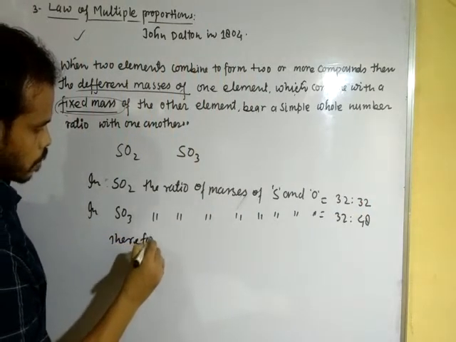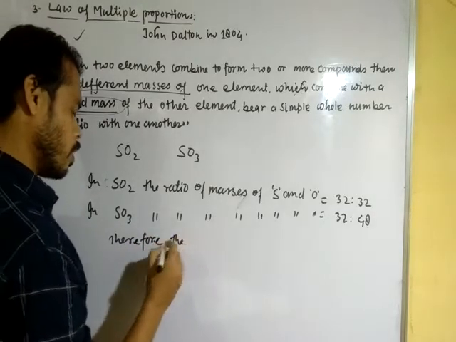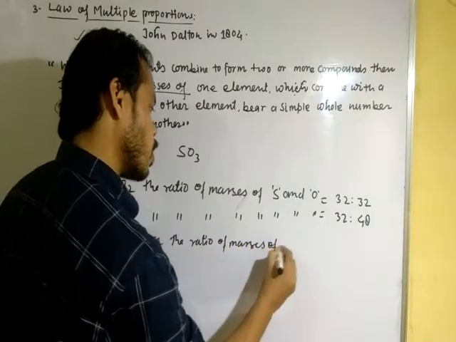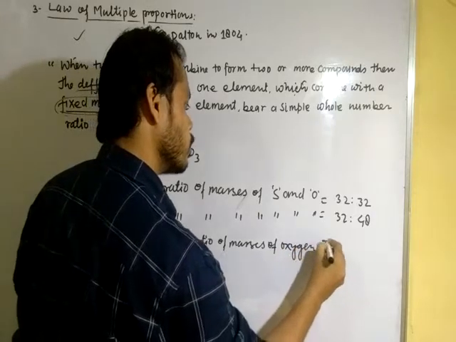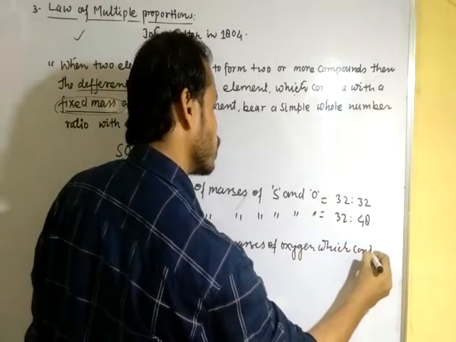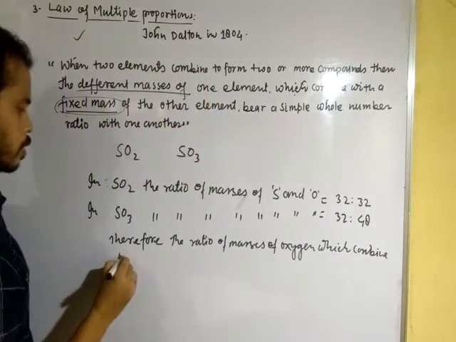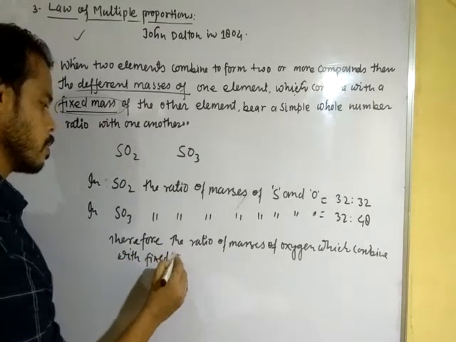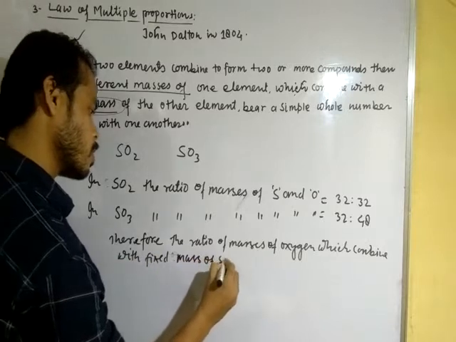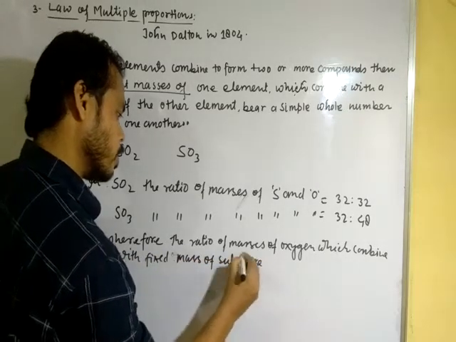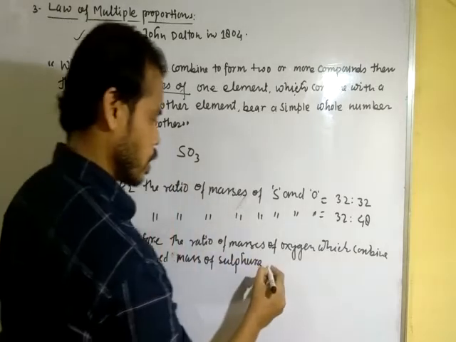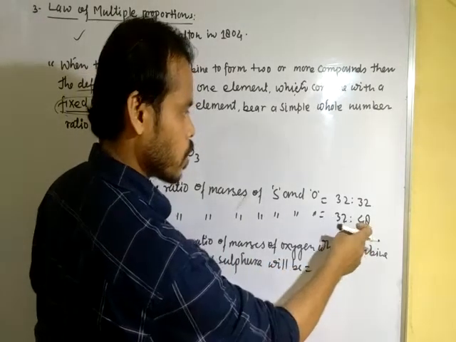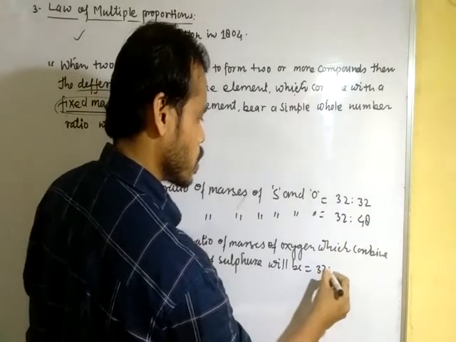Therefore, the ratio of masses of oxygen which combine with a fixed mass of sulfur, that is 32 parts, will be 32:48.